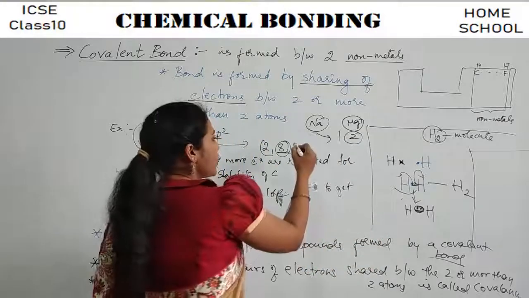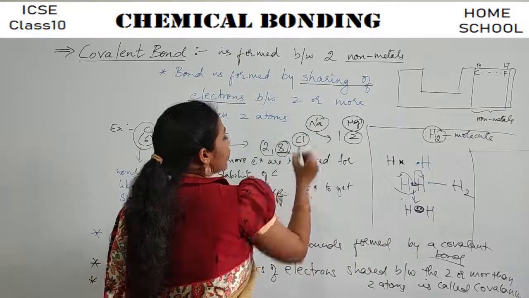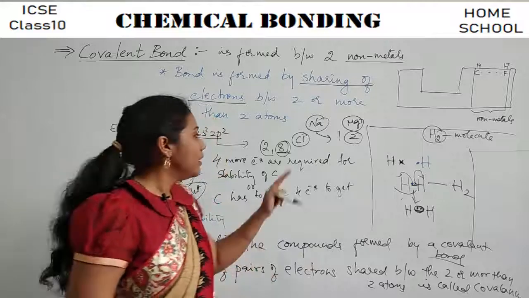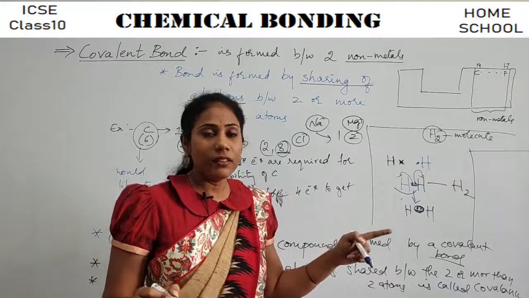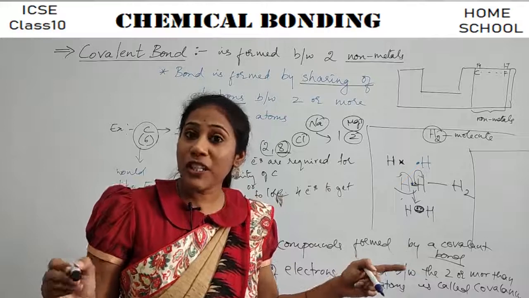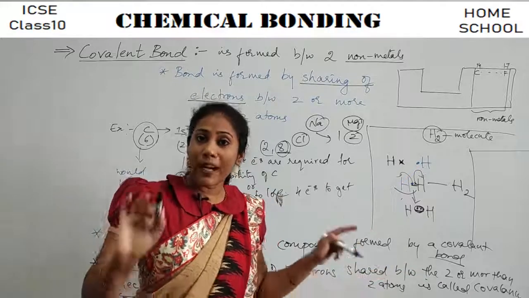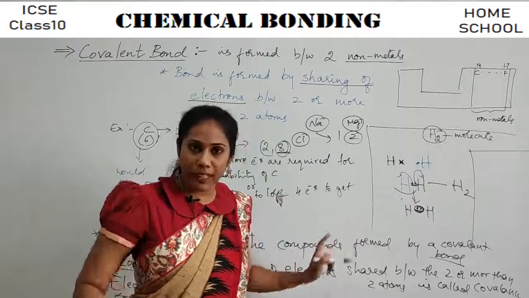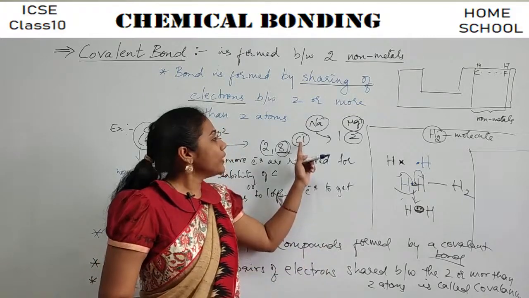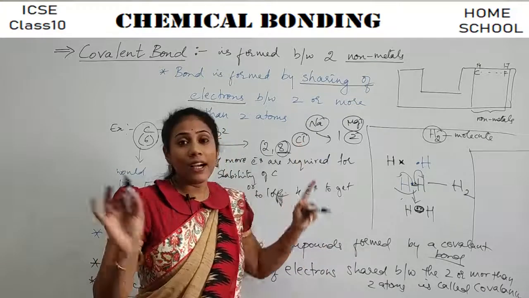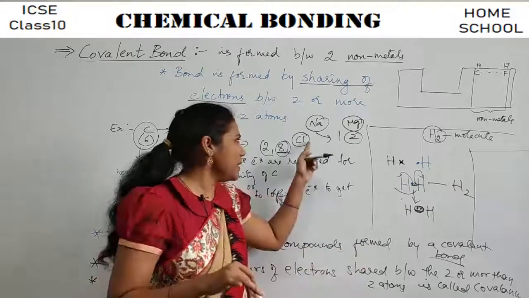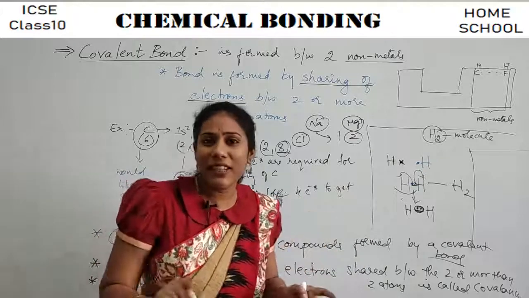If I ask you what is the electrovalency of chlorine, what is your answer? Chlorine is a non-metal, right? Always during the formation of ionic bonding. I'm talking about ionic bonding formation, not covalent bonding. So during the formation of ionic bonding, how many electrons can it gain? It has an ability to gain. So how many electrons will it gain? 1.